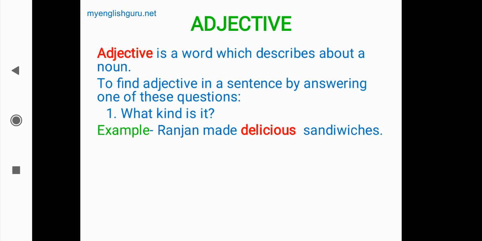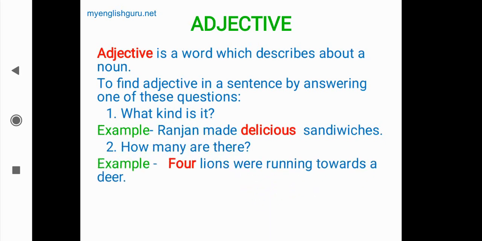Here two nouns are there. Sandwiches is also a noun. So what kind of sandwiches are there? What is the kind of sandwich? It is delicious. The second one: how many are there? If we get a number, how many nouns there are, then we'll get an adjective. The following sentence is, 4 lions were running towards a deer.